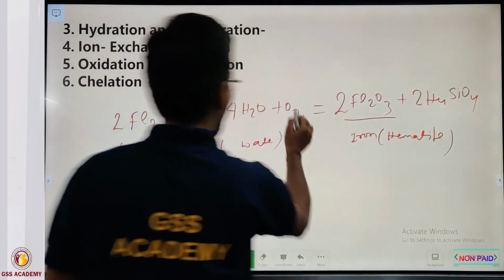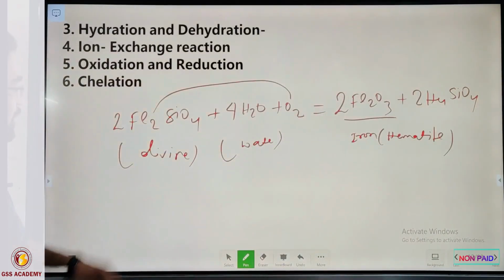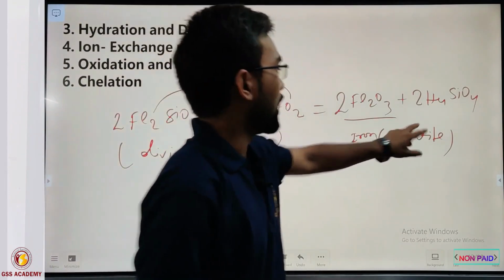So after oxidation, olivine changes into hematite.